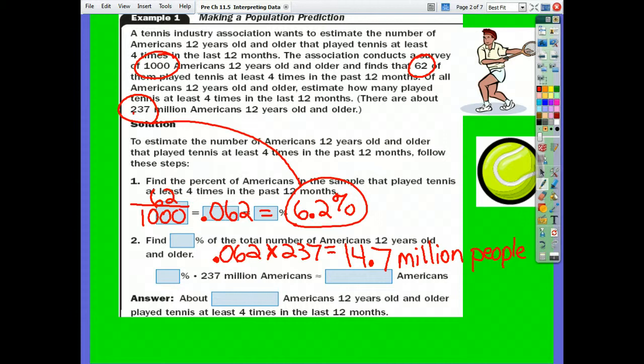So on your worksheet today, you have to do both. You have to first find the percentage of the sample they took, and then take that percentage times the total, the whole population, not just the sample. Okay? So you have to have two answers on your worksheet today.